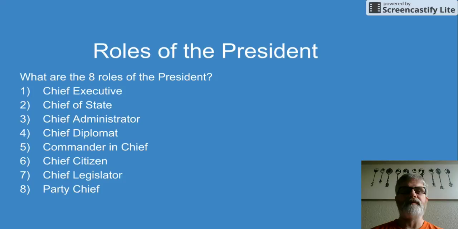He's chief diplomat, and he would basically, with his Secretary of State, negotiate treaties, negotiate executive agreements with foreign countries and foreign diplomats and leaders.